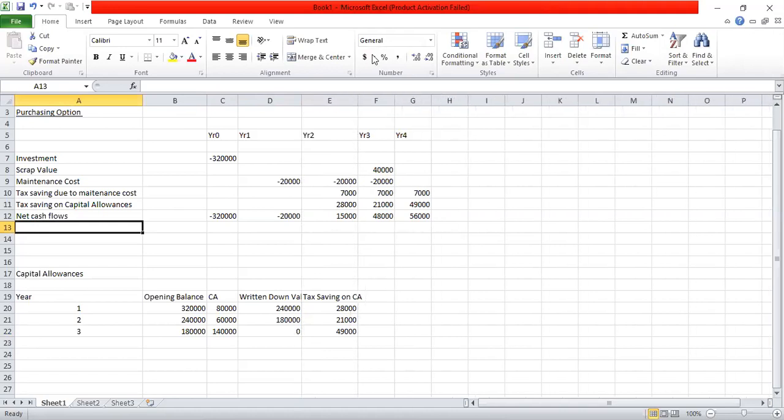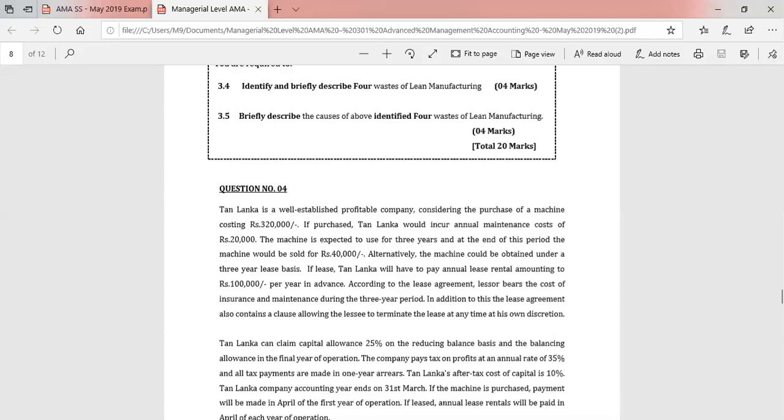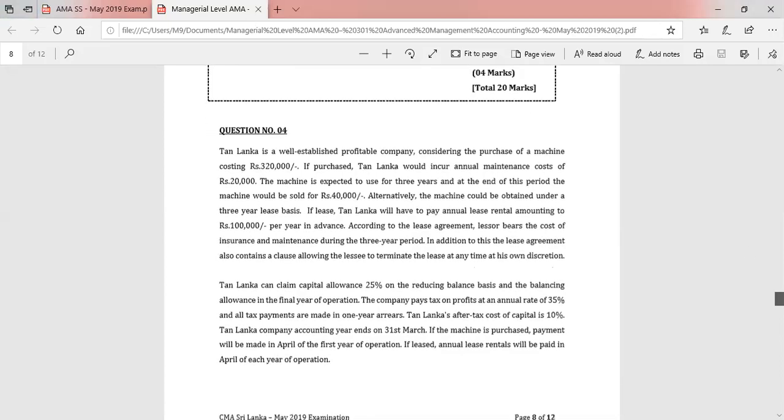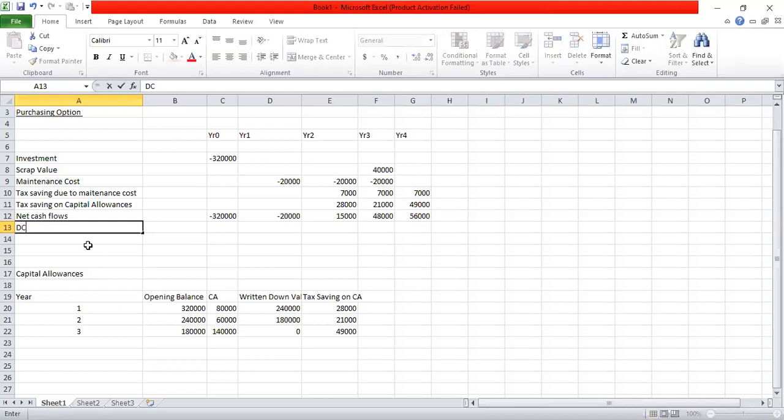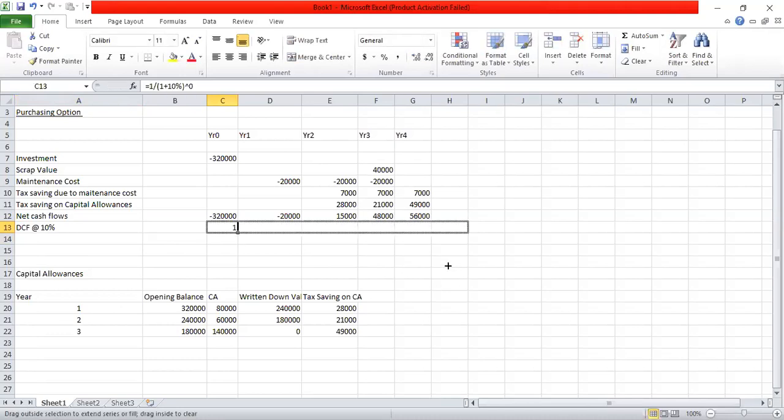Cost of capital of the company, after tax cost of capital, is given as 10%. So I can calculate the discount factors at 10%. So for year 0, for any rate, the discount factor would be 1. Likewise, we can calculate the discount factors for other years.